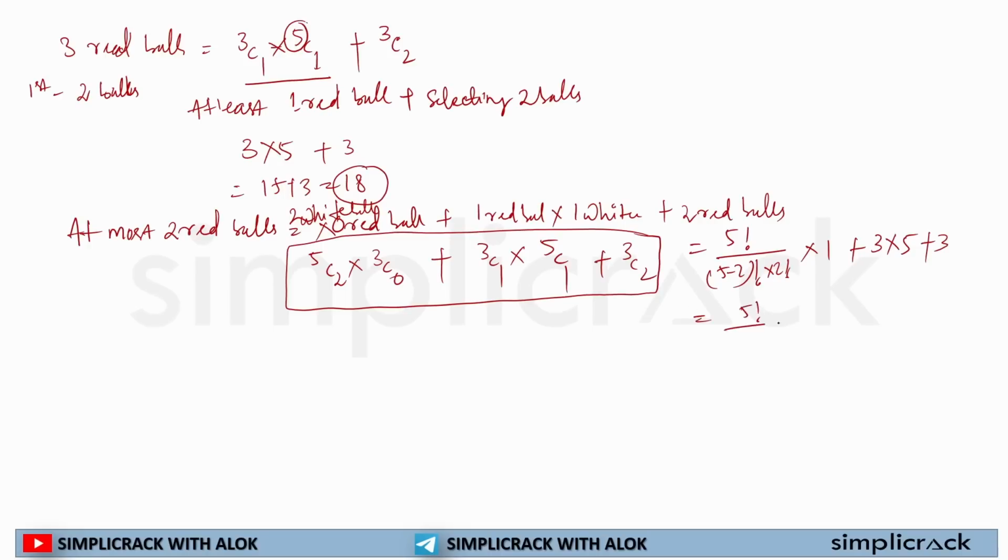Now 5 factorial divided by 3 factorial into 2 factorial plus 3 into 5 is equal to 15 plus 3. 5 factorial can be written as 3 factorial into 4 into 5 divided by 3 factorial. 2 factorial is 2. So it will get you this number plus 18. 2 into 5 will be 10, plus 18 is equal to 28. So your total number of desired outcomes will be 28.